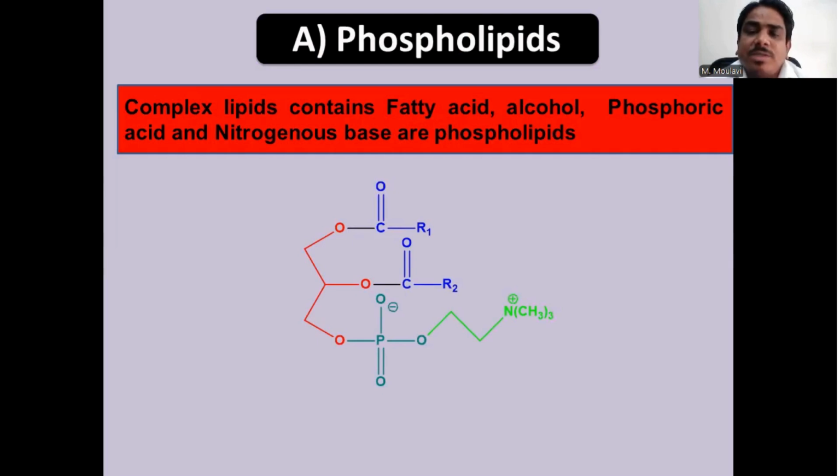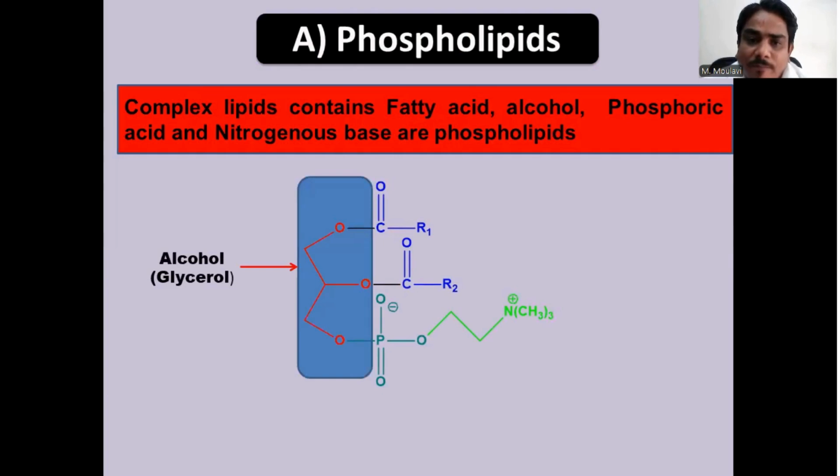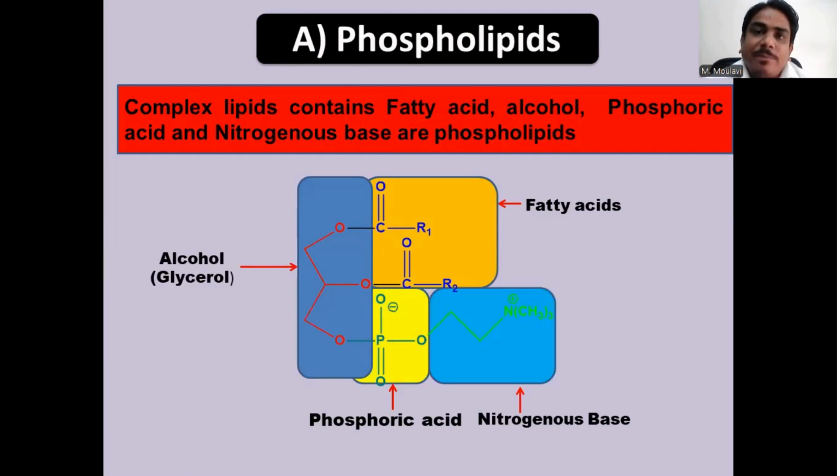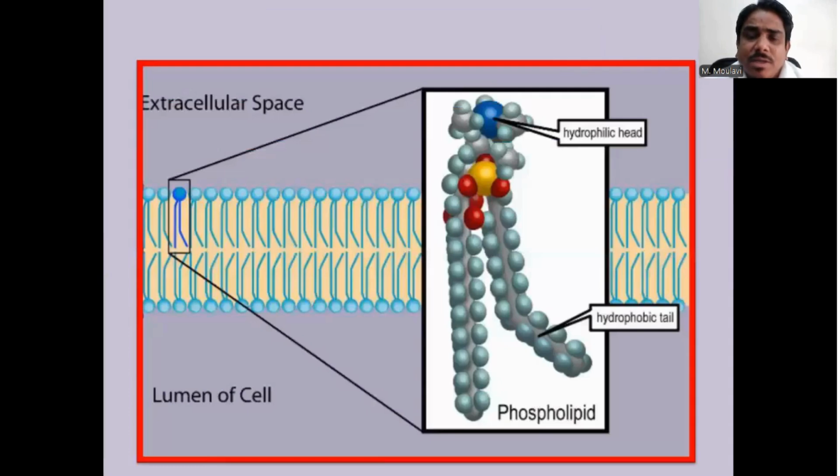The phospholipids contain the alcohol, that is the glycerol. It contains the fatty acid. It contains the phosphoric acid or phosphate group, and important, it contains the nitrogenous base. Depending on the types of alcohol present and which kind of nitrogenous base is present in the phospholipids,